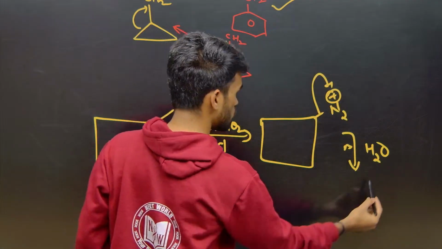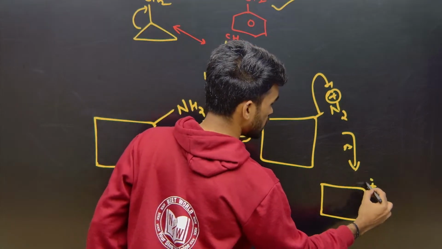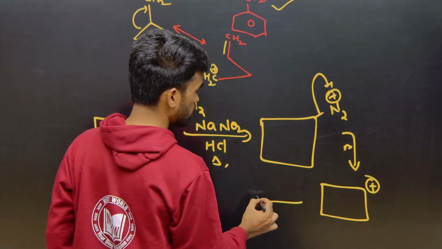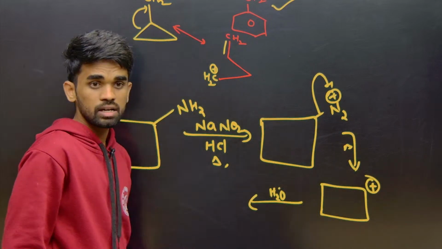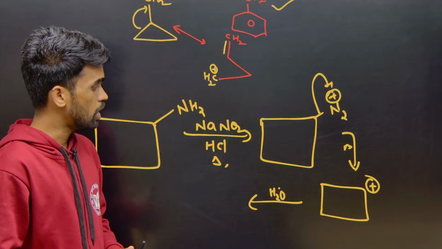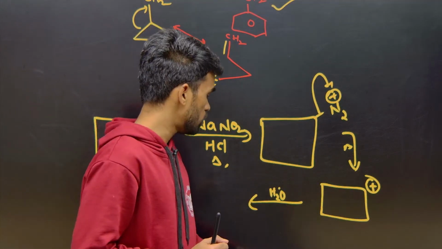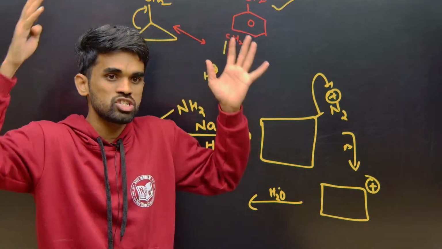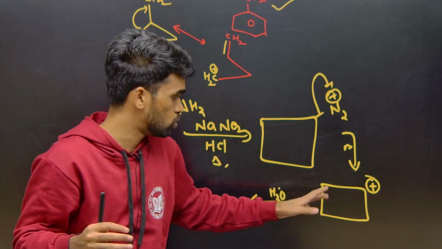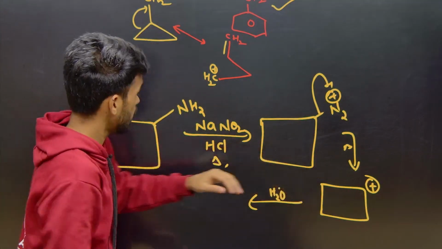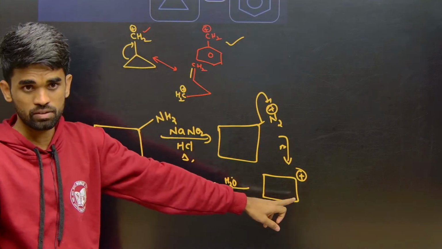So what you are going to get here, generally you are going to get this positive charge. Now I am giving you water, but that water won't attack directly there; ring stabilization takes place. Now, we know the 4-member ring is highly strained. So is there any possibility for ring expansion? Expansion means 5-member, 6-member, is that possible? No. Now, this is relatively more stable than this 4-member.